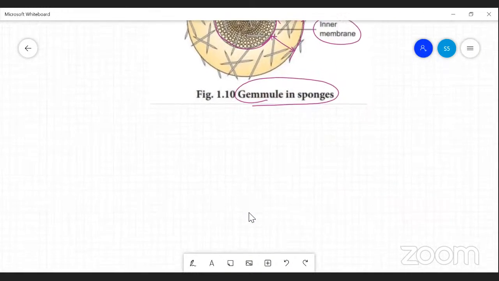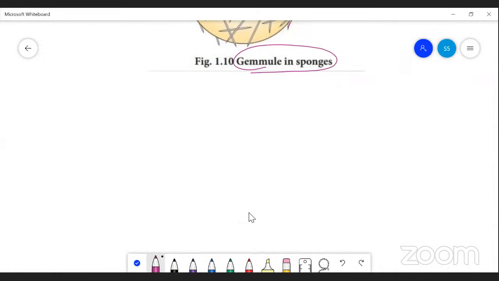So gemule formation is a unique type of asexual method of reproduction that is found only in the case of sponges.